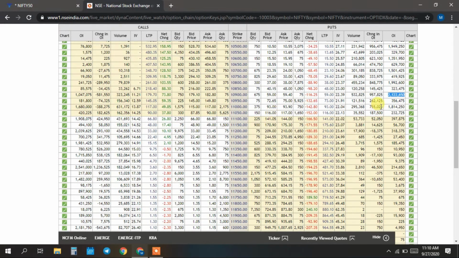In the same way, if you want to check resistance, Nifty is trading around this level, so you have to come to the calls side, downside, and see where the open interest is high. The open interest is high at 11,200. So 11,200 is considered the resistance level and 10,900 the support level. Nifty can end in this range for this week.